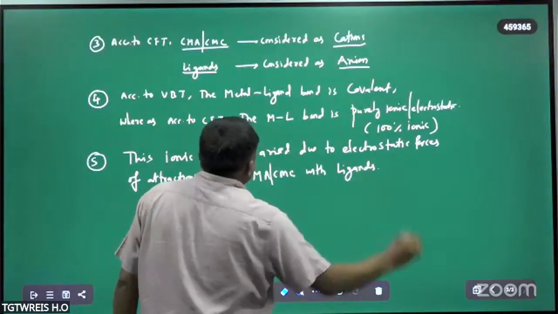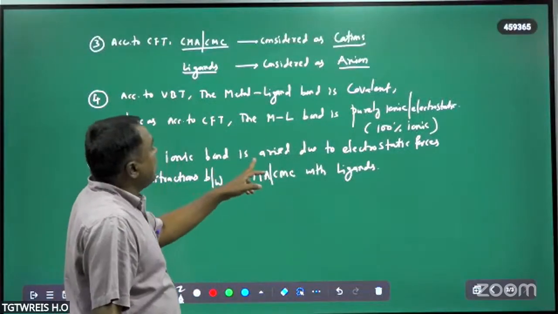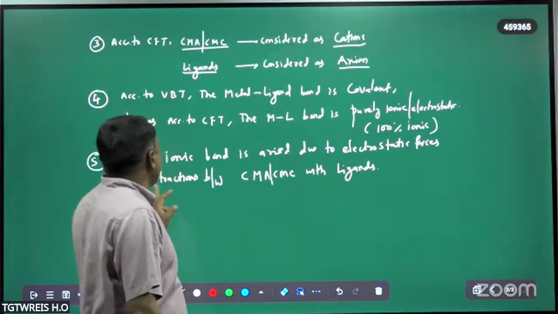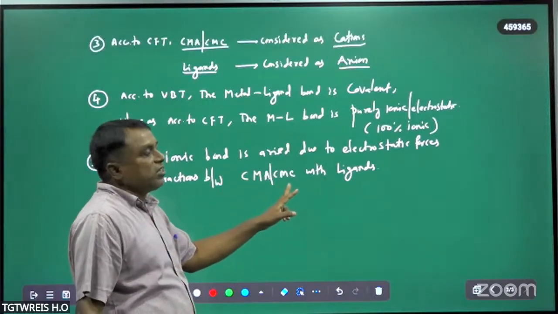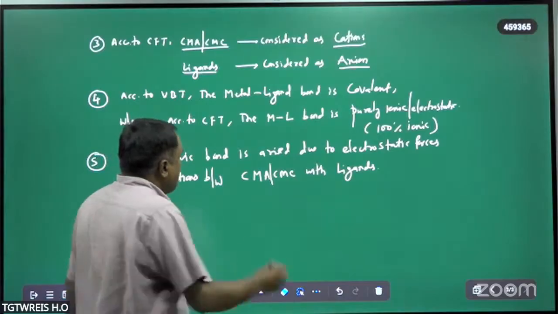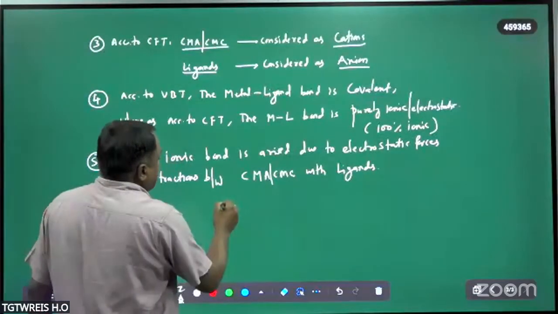How does this ionic bond arise? Due to electrostatic force of attraction between the central metal atom or central metal cation with the ligands. So generally, metal is considered as what now?